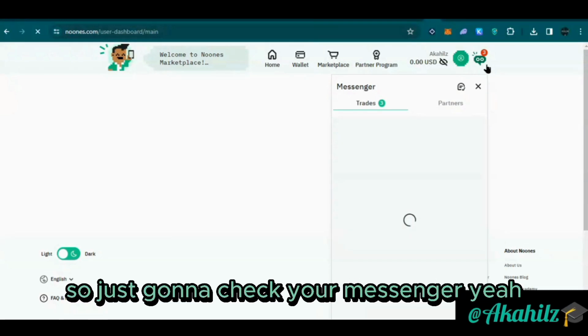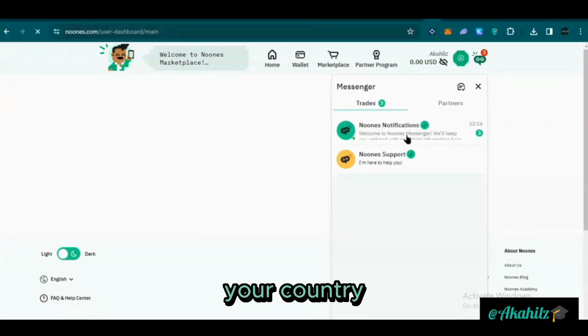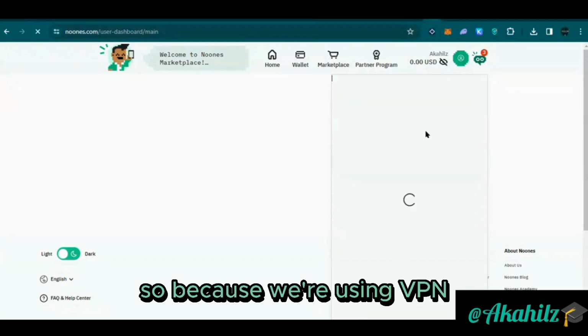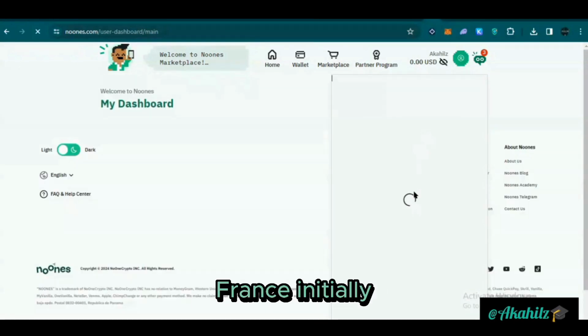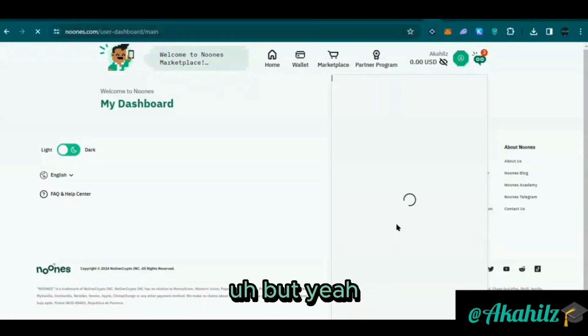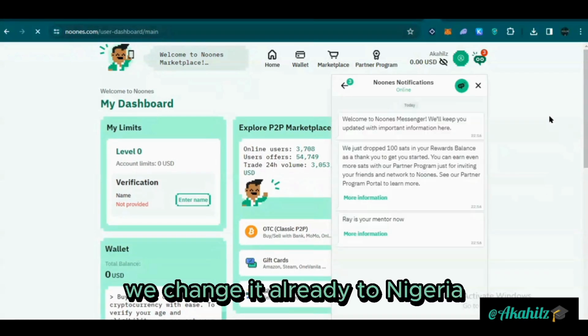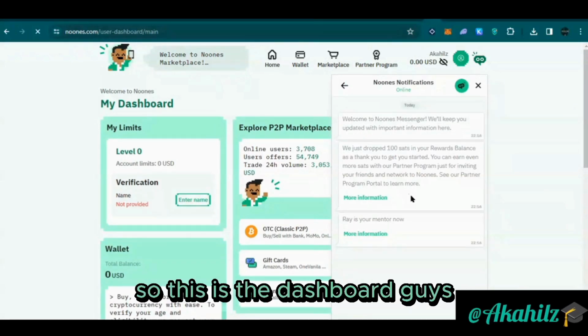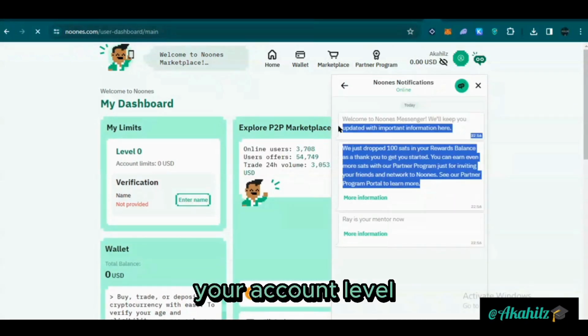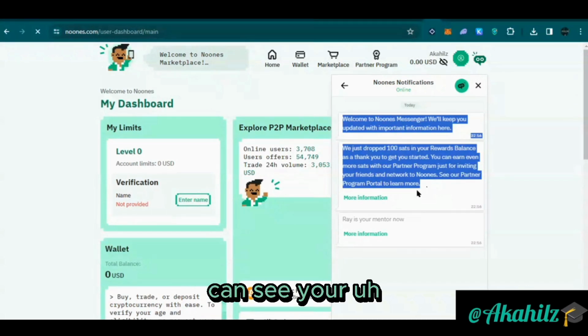So I'm just going to check your messenger here. Make sure you input your country. Because we were using a VPN, that was why it was showing France initially. But here you can see we changed it already to Nigeria. So this is the dashboard, guys. You can see your account level, and also you can see the reward section.